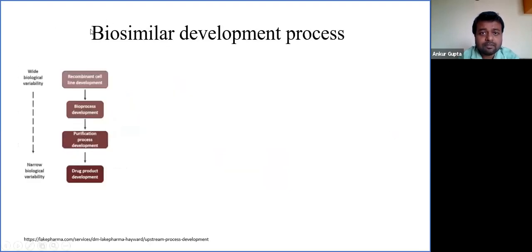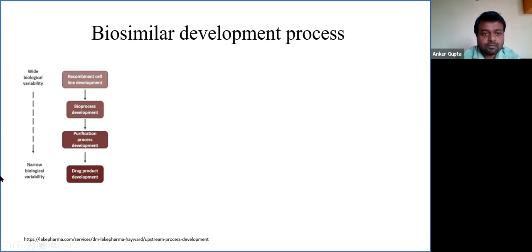Process development of a biosimilar molecule is basically done in 4 stages. It starts with recombinant cell line development. At this stage, a recombinant cell line is developed, clone screening is done, its stability is checked and banks are prepared. Once a clone is finalized, it goes for bioprocess development, where cell culture process development happens.